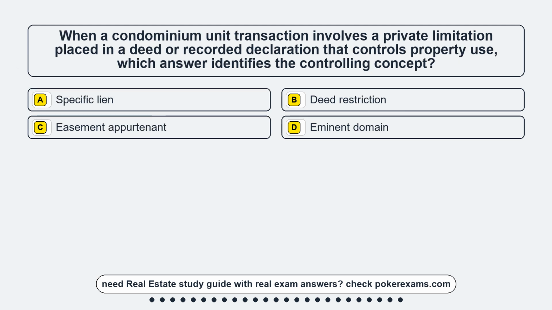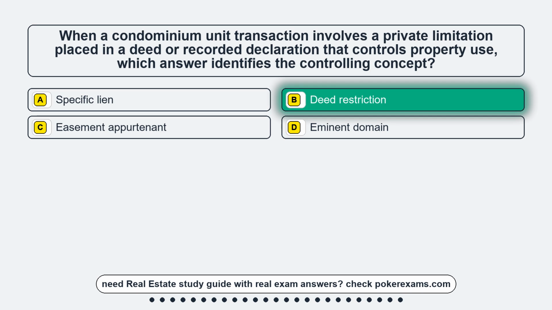Question 25. When a condominium unit transaction involves a private limitation placed in a deed or recorded declaration that controls property use, which answer identifies the controlling concept? Option A, a specific lien. Option B, deed restriction. Option C, easement appurtenant. Option D, eminent domain. The correct answer is option B, deed restriction.